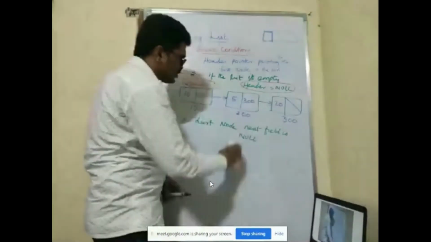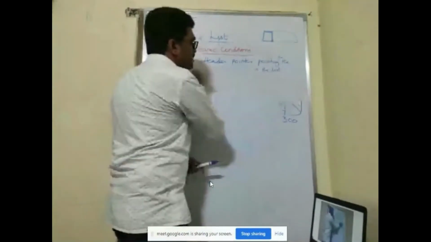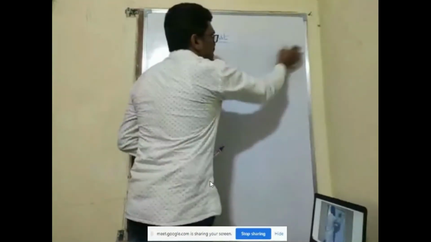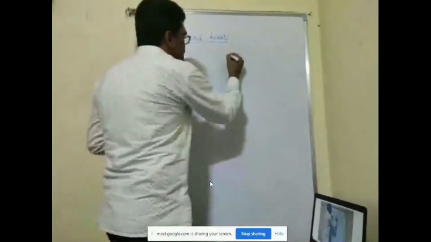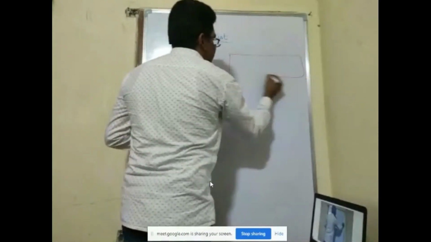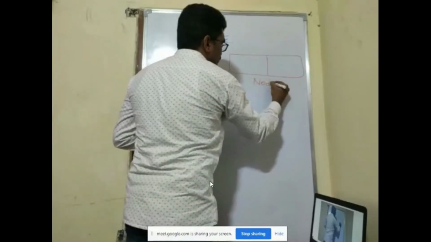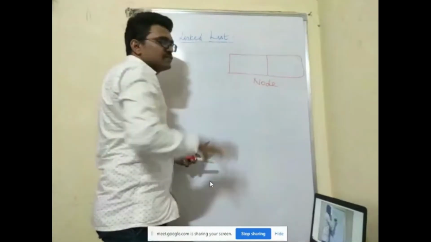We'll go to the operations. Before we go to the operations, we'll try to create the node. How to create this particular node?